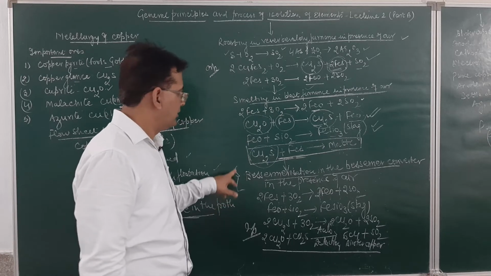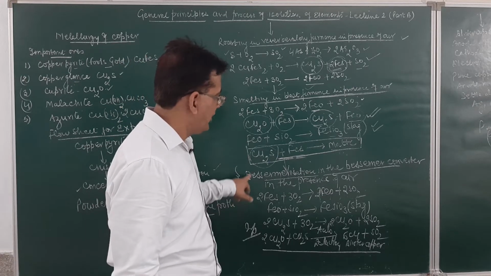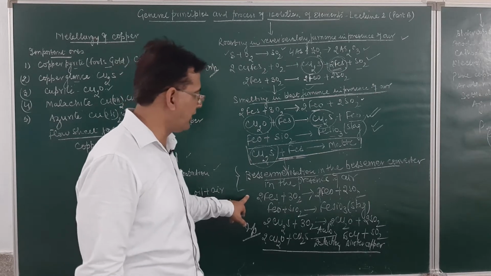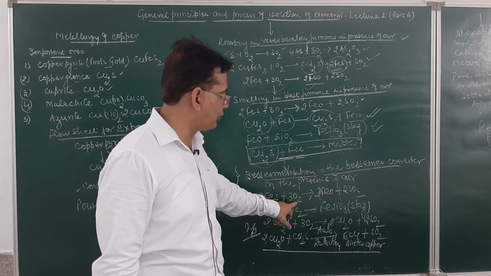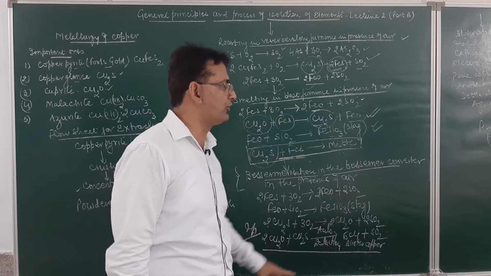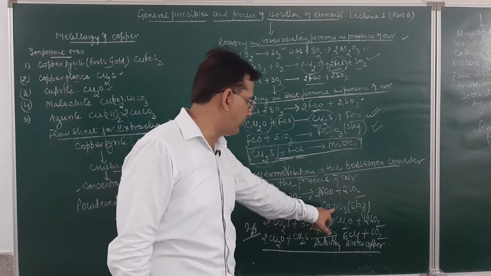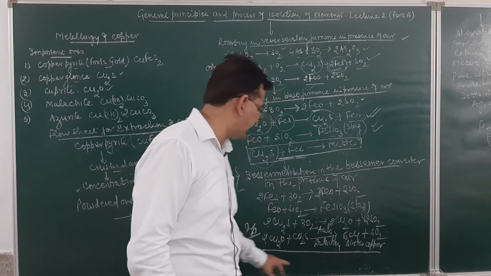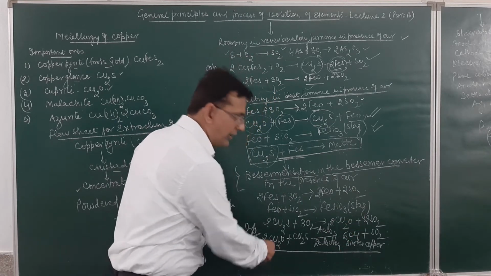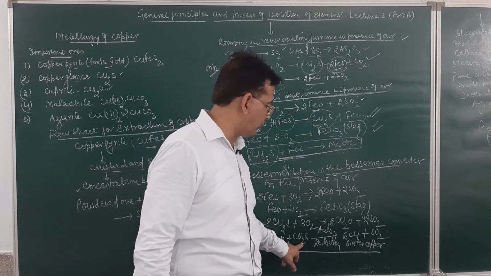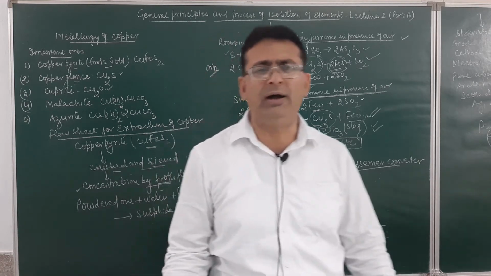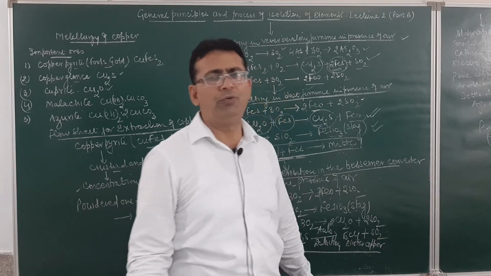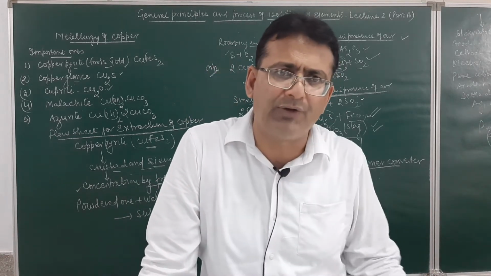Am I clear? Then the Bessemerization is to be done, and it is to be done in the Bessemer converter in the presence of air, where iron sulfide will be oxidized to form iron oxide and sulfur dioxide. Iron oxide will be removed in the form of a slag. Copper sulfide will be obtained as copper oxide and sulfur dioxide. And this auto reduction reaction is very important, where cuprous oxide and cuprous sulfide will undergo auto reduction to form a blistered copper. The question will be asked, why is it a blistered copper? Because the evolving sulfur dioxide will give a blistering touch to this.